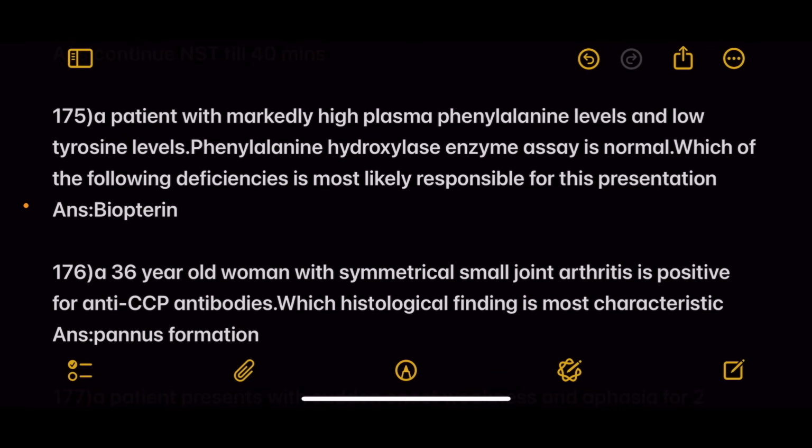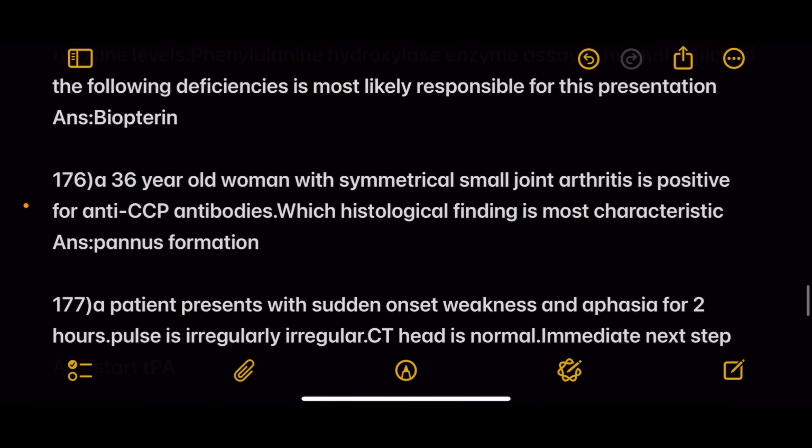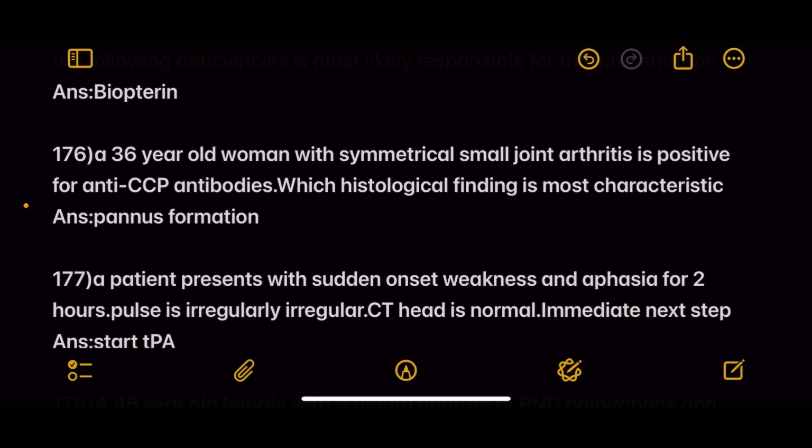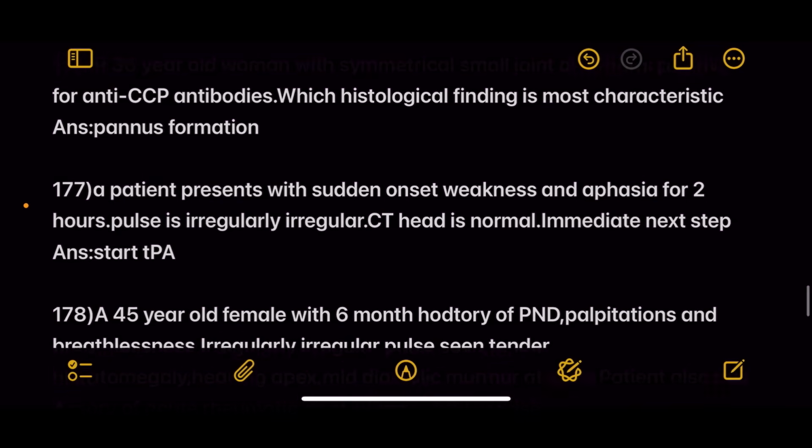Next, patient with markedly high plasma phenylalanine levels, low tyrosine levels, and phenylalanine hydroxylase enzyme assay is normal. Which deficiency is likely to be responsible here? Answer is biopterin. Next, a 36-year-old woman with symmetrical small joint arthritis is positive for anti-CCP antibodies. Histological finding most characteristic is pannus formation.